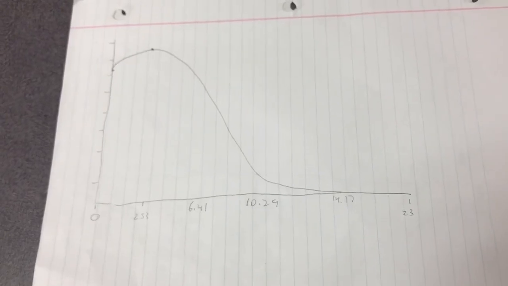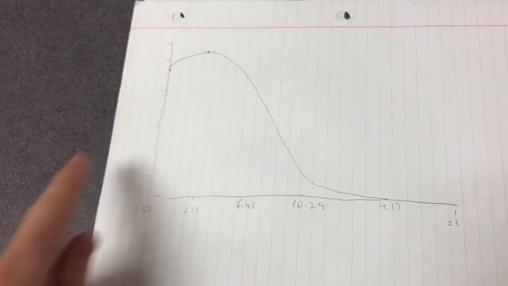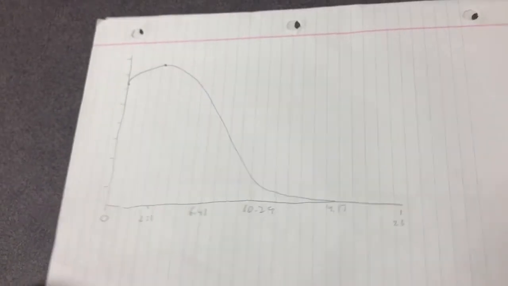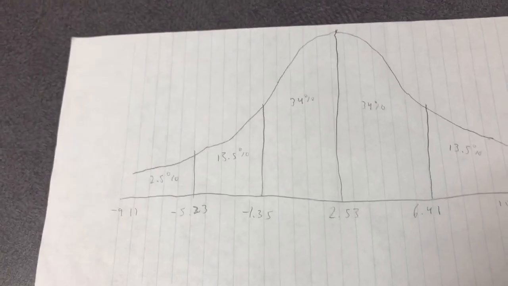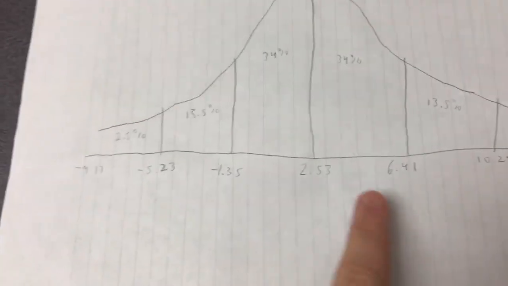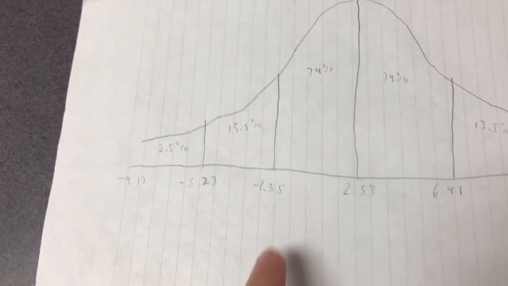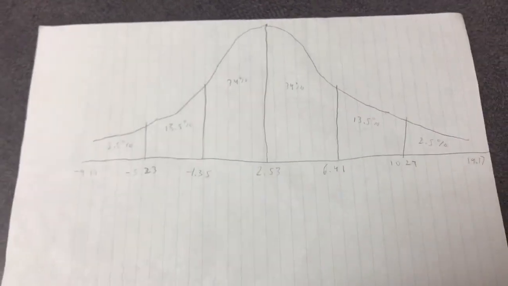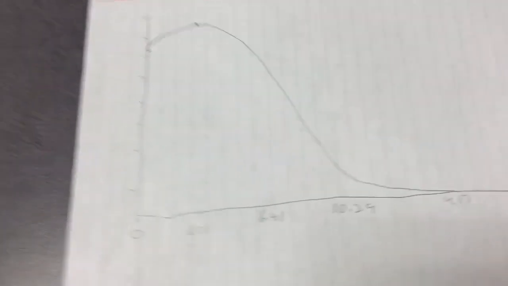For our bell graph, this is what we got. You can see it's very skewed towards the left this way, and because of this, we couldn't use a bell graph that looked like this. This is because once you get to about right here, it turns negative, and you can't have a negative amount of tardies. So that's why our graph looks like this instead of this.